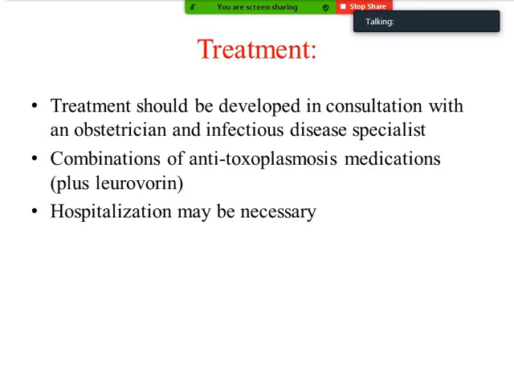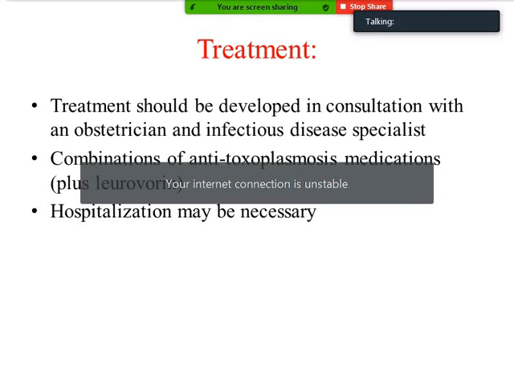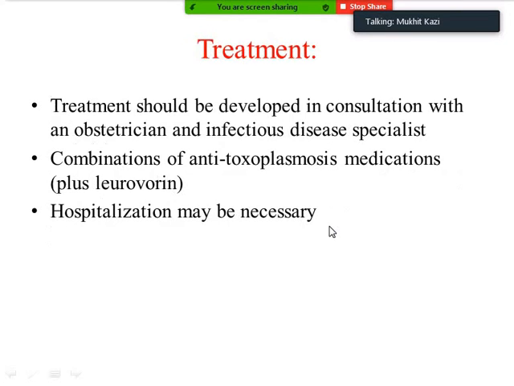Now the treatment of toxoplasmosis includes: the treatment should be developed in consultation with the obstetrician and infectious disease specialist. This is very important. A combination of anti-toxoplasmosis medication plus leucovorin is used, and sometimes the patient essentially needs hospitalization.